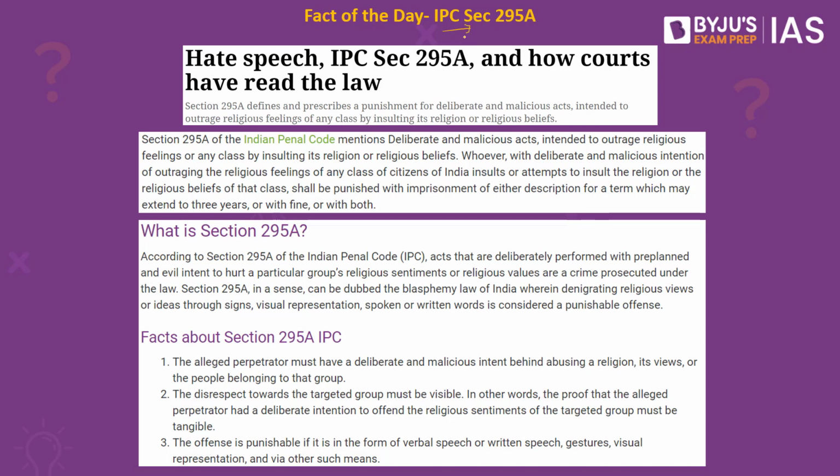What is the bare act of Section 295A of the Indian Penal Code? It mentions deliberate and malicious acts intended to outrage religious feelings of any class by insulting its religion or religious beliefs. Whoever, with deliberate and malicious intention of outraging the religious feelings of any class of citizens of India, insults or attempts to insult the religion or the religious beliefs of that class shall be punished with imprisonment of either description for a term which may extend to 3 years, or with fine, or with both.